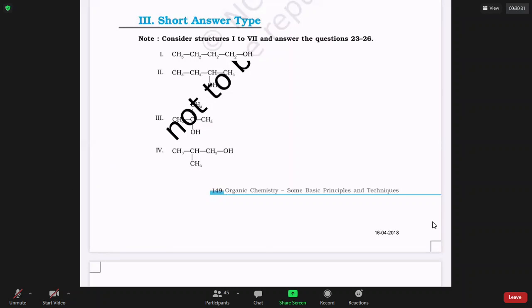The first has 4 carbons in a straight chain. The third has only 3 carbons in a straight chain, with a branch. So 1 and 3 are chain cum position isomers. 1 and 2 are only position isomers. What about 1 and 4? Chain isomers, only chain isomers.